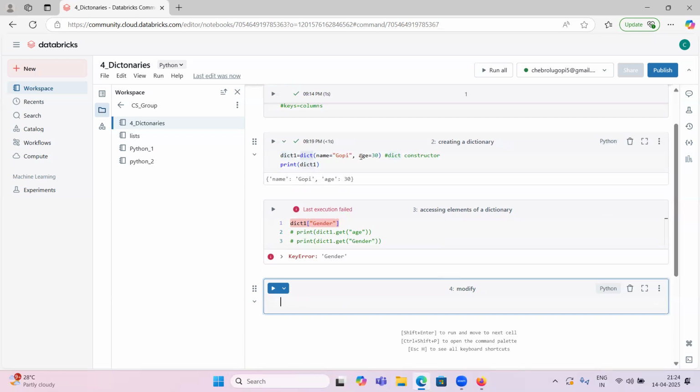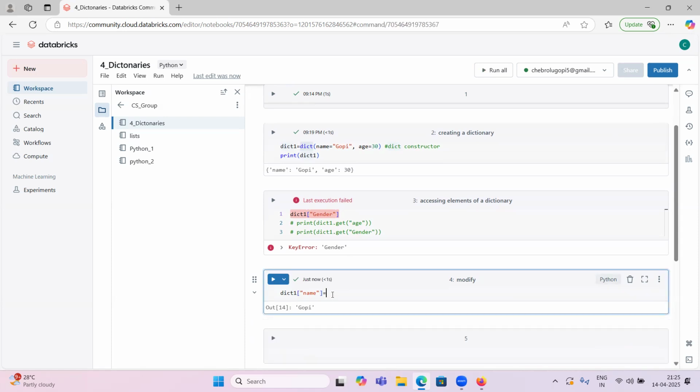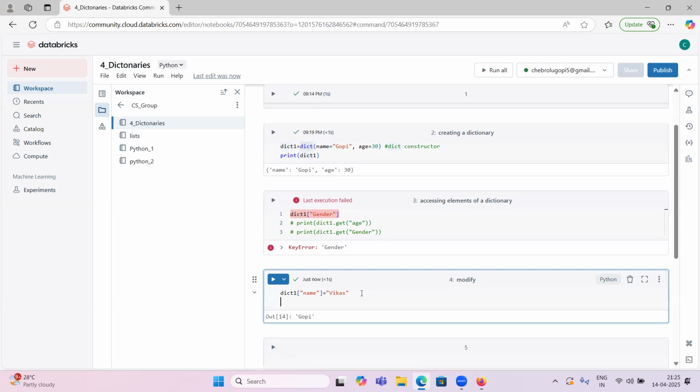Okay. How can we modify this one? Age is 30 and name is Gopi, and I want to change this. So just on top of this dictionary, we can access those. So earlier, if I print dict one name, it will give Gopi. Now I want to change it to some other value, Vikas, in place of Gopi. I want to change the age field also. Earlier it is 30, now 33.